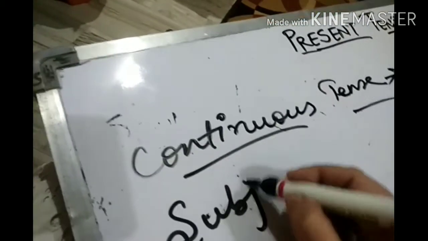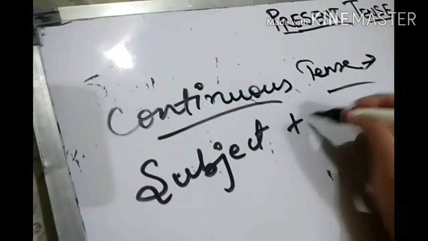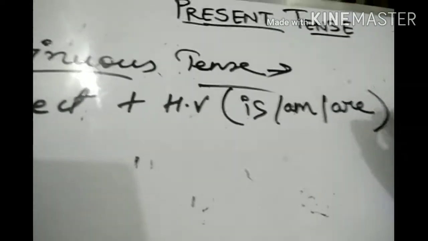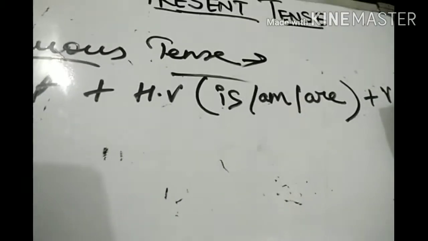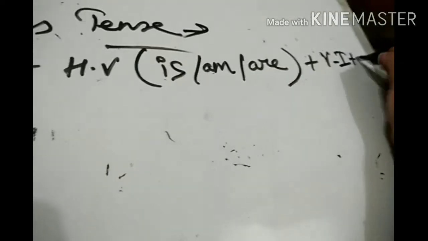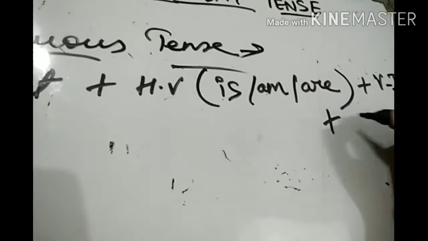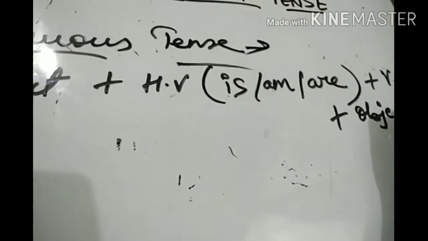Subject is needed, then helping verb is already there. Helping verb is is, am, and are. After that, verb first form plus ing is joined. After that we need an object at the last of it, full stop.